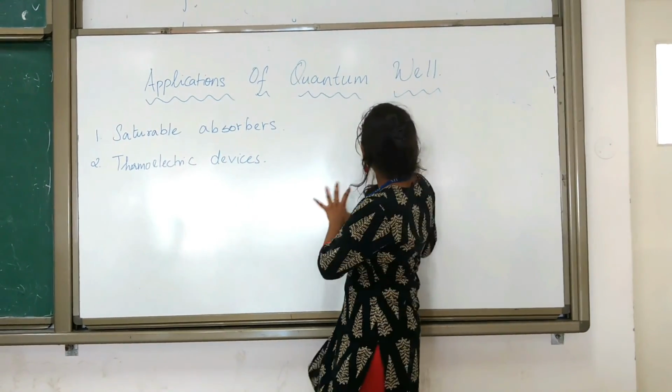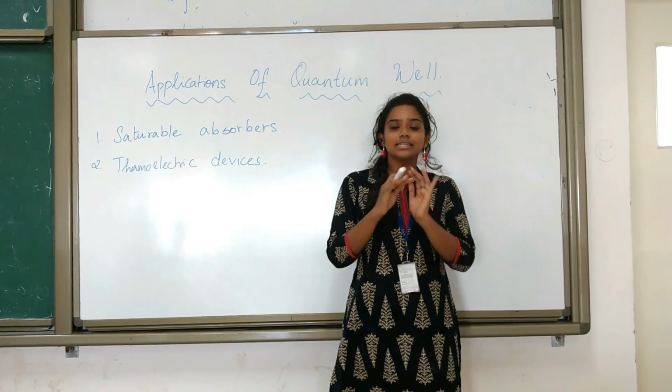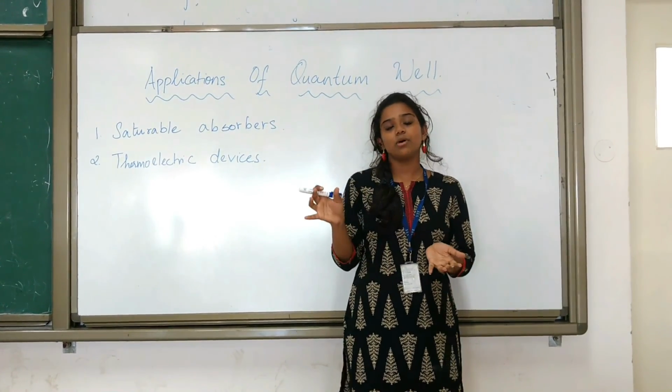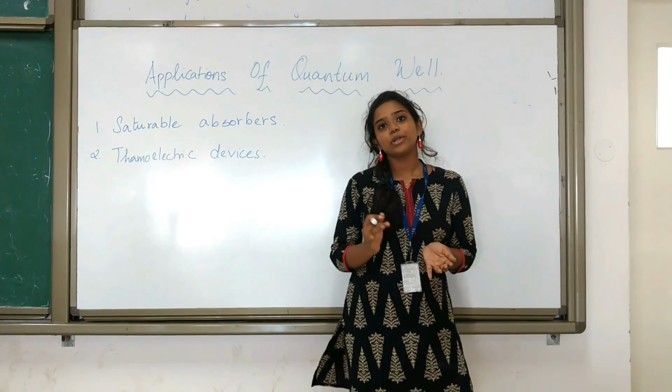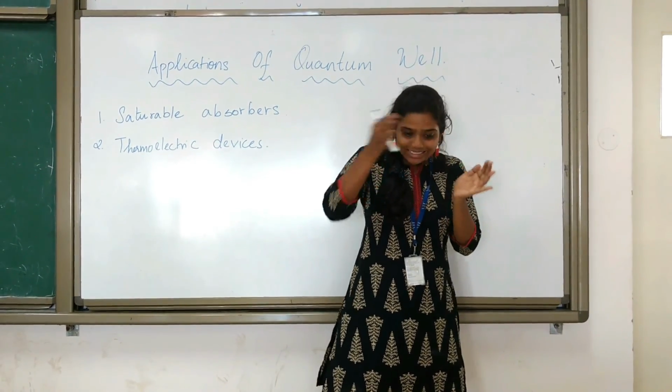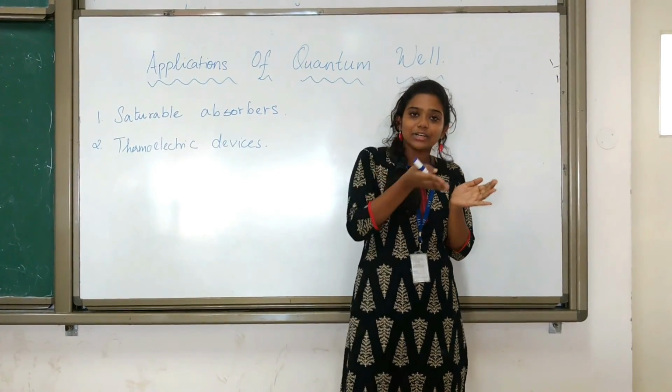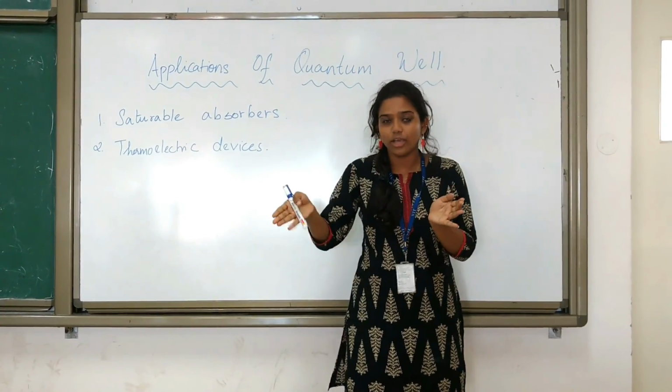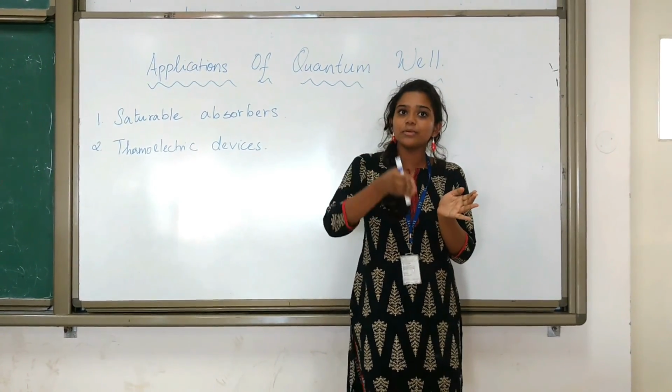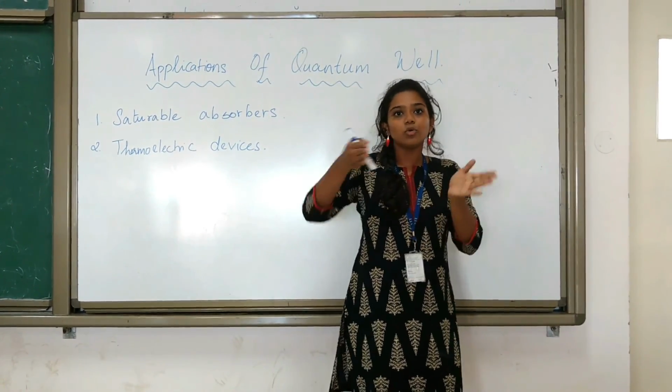So this quantum well is designed in such a way that it is connected to a cavity and two reservoirs. This cavity is at a higher temperature than the reservoirs. So this cavity basically acts as a filter where electrons pass through from the cavity to the reservoir. So the greater the temperature difference between the cavity and the reservoir, the more electrons that